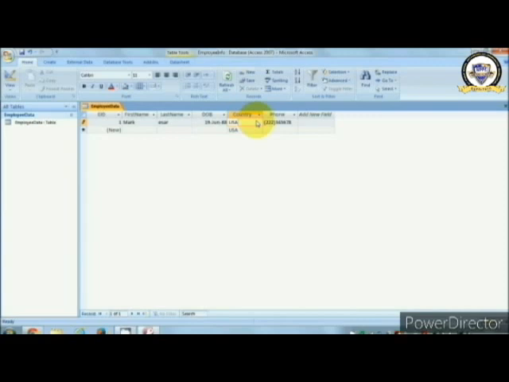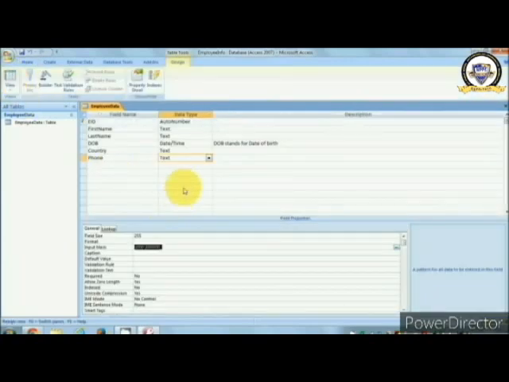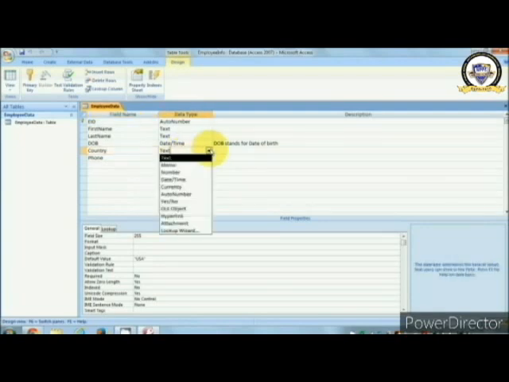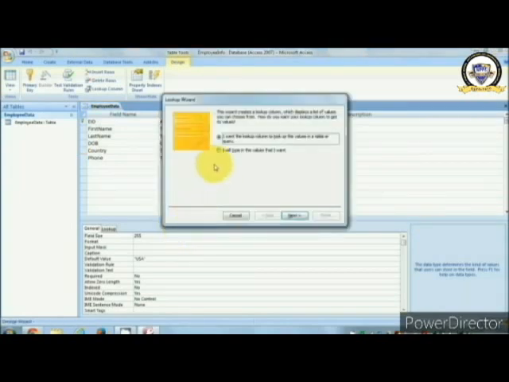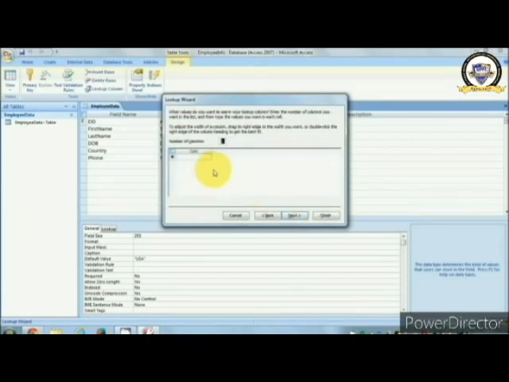Now for example, your employees come from different countries and you know the list of the countries you want. In this country column, just go to the design, select the country column, and there is a data type called lookup wizard, which enables you to give a list of values you want to provide.